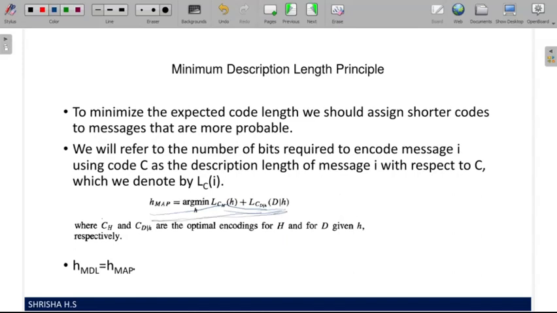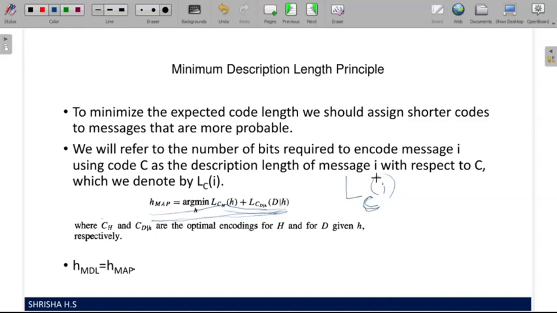We don't need any derivation here, so write the formula straight away. What is the meaning? It is given in this point: the number of bits required to encode the ith message using code C. The description length of message i with respect to C is denoted by L, for the length of the code.